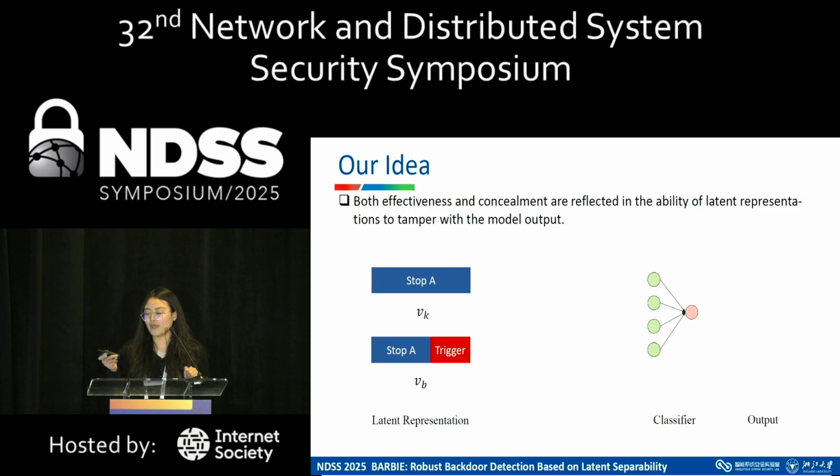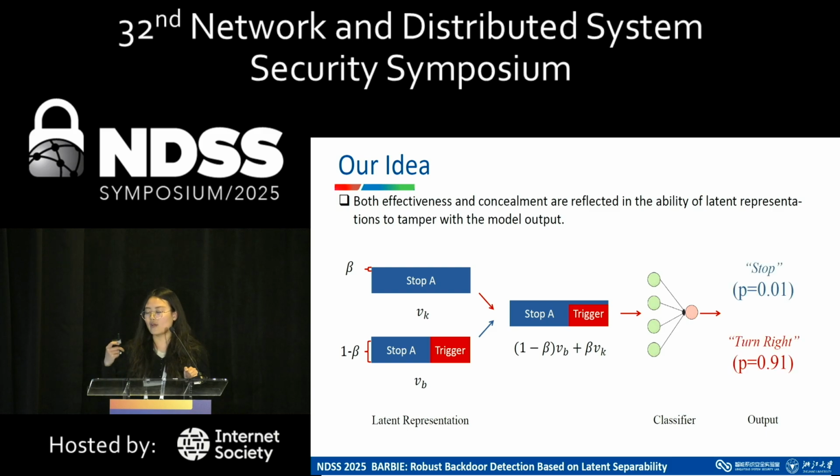If we take out a small proportion of phi k and take the remaining part from phi b to generate a new latent representation as in the formula and input it into the model, then when beta is very small, the confidence score of the wrong label will be very high and the confidence score of the stop sign will be very small. However, if we keep increasing beta, the confidence score of the stop sign will also increase.